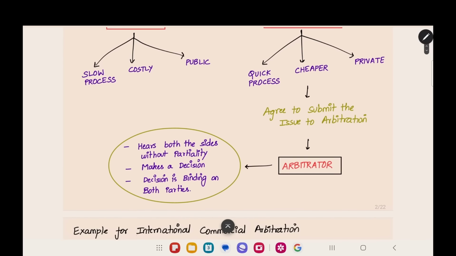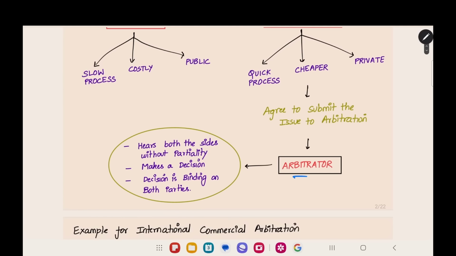After selecting arbitration, both of them have to appoint an arbitrator. Before that, they have to agree to submit the issue to arbitration. For that, they have to prepare a document and write in writing that we are agreeing to solve this dispute through arbitration, and both of them should sign the agreement. This is the arbitration agreement. An arbitration agreement can only be in writing.